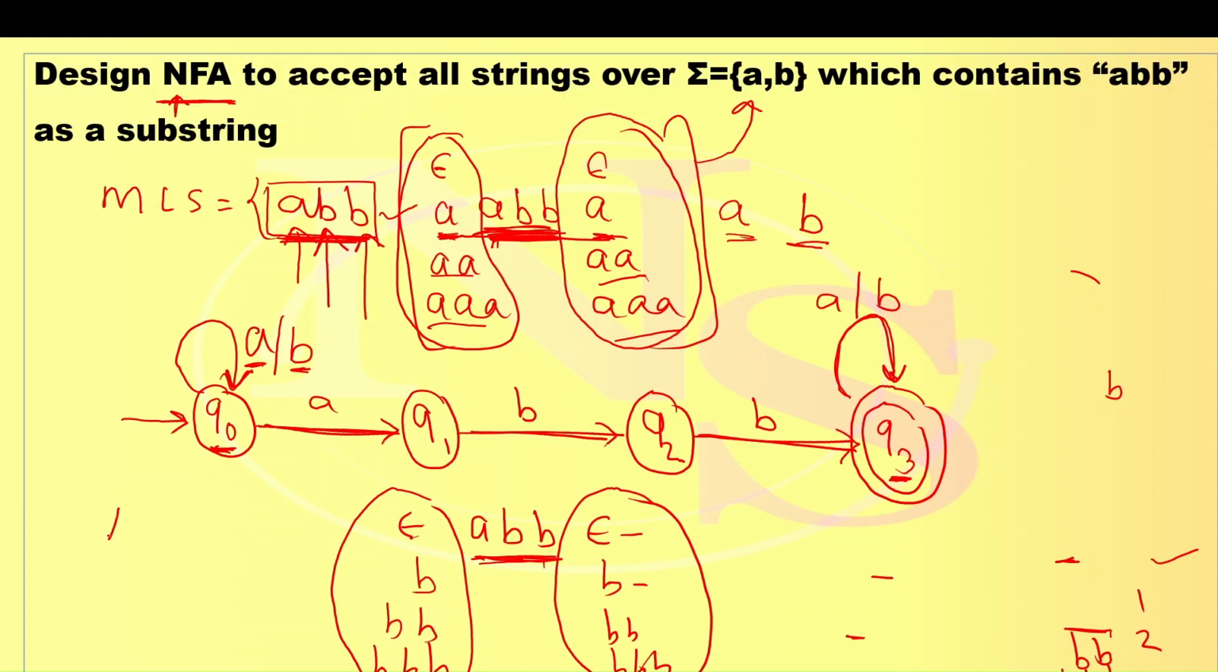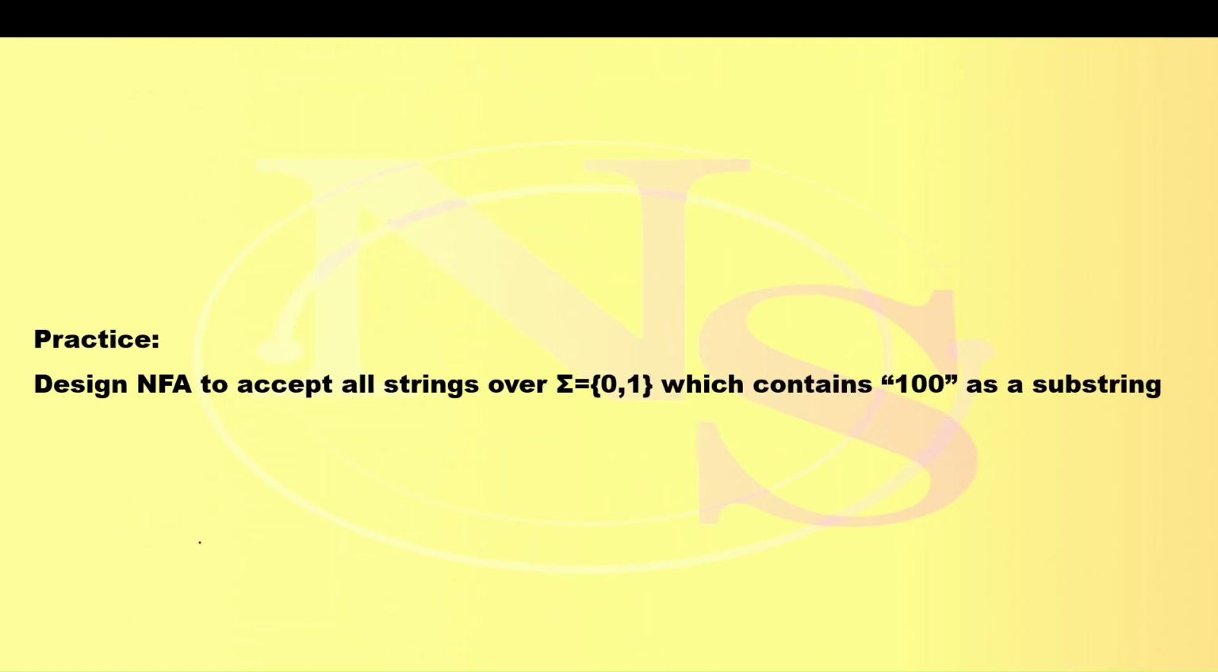And this becomes our final NFA to accept all the strings that contain ABB as a substring. Similarly, you can practice designing an NFA where the string contains 100 as a substring.